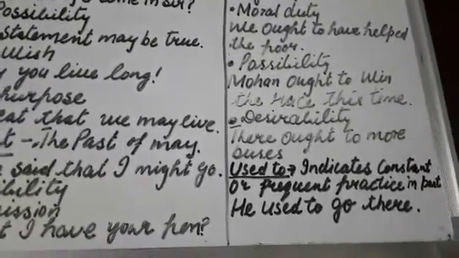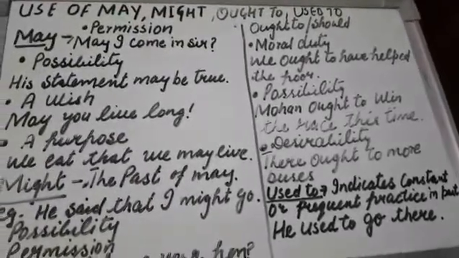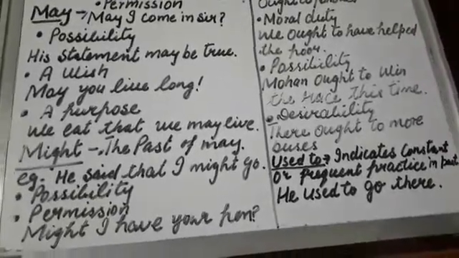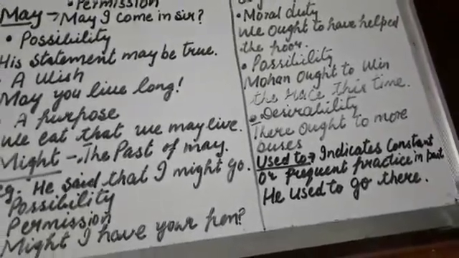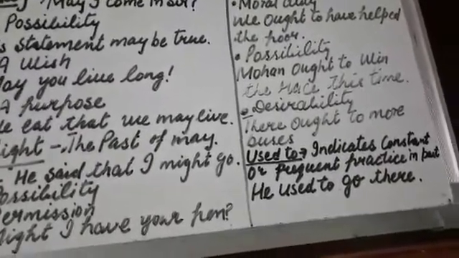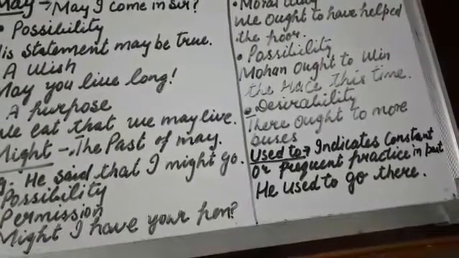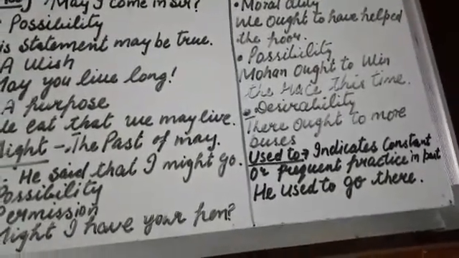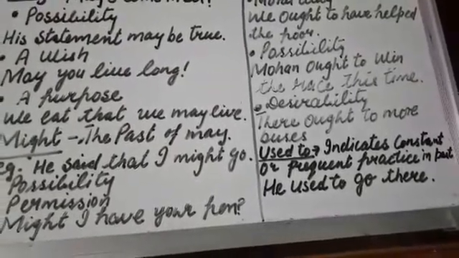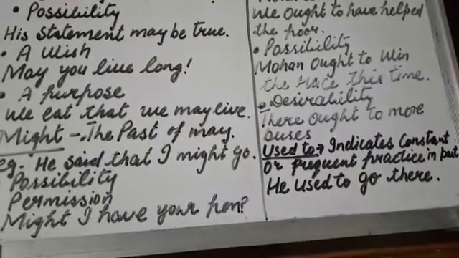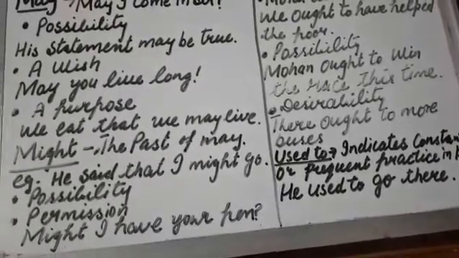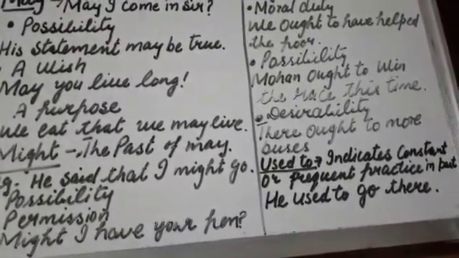As I told you, might is the past of may, would is the past of will, and should is the past of shall, but ought has no past form of its own. It indicates past time when it's used with the perfect infinitive. For example, have, this is a perfect infinitive, and if we are using ought to have, then it's a past in itself. For example, he ought to have worked hard. Here ought to is used in a past sense.